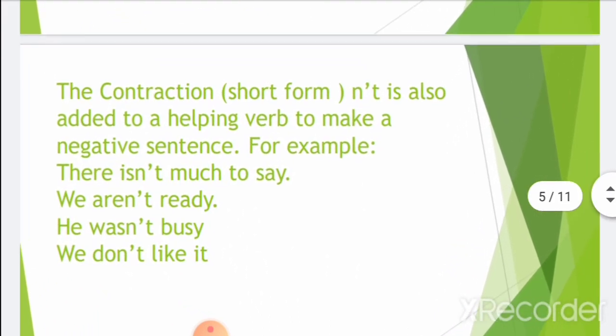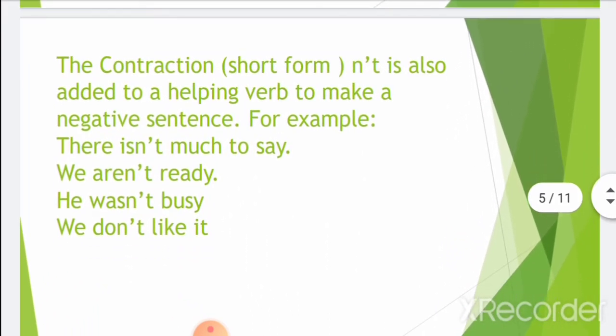The second is the contraction. The short form of not, n't, is also added to a helping verb to make a negative sentence. For example: there isn't much to say. We aren't ready. He wasn't busy. We don't like it.